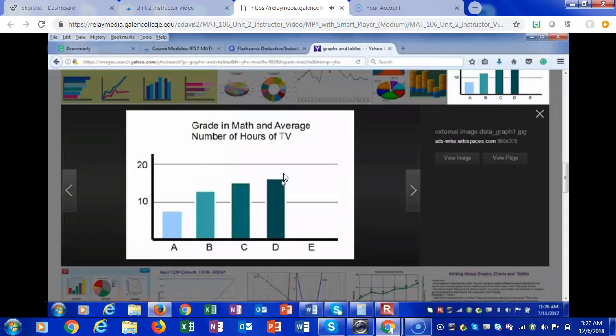But I'm also saying, A doesn't have a whole lot of hours of TV, but actually has the highest grade in the class. D has the highest amount of TV, but actually has the lowest grade in the class. So I could conclude that the more hours of TV that a person watches, the lower their grade will be in math. And of course you'd have to do that over multiple students in order to determine if that's true.